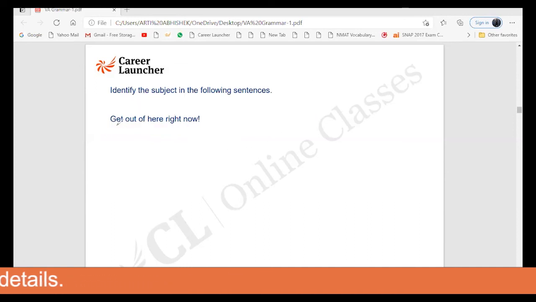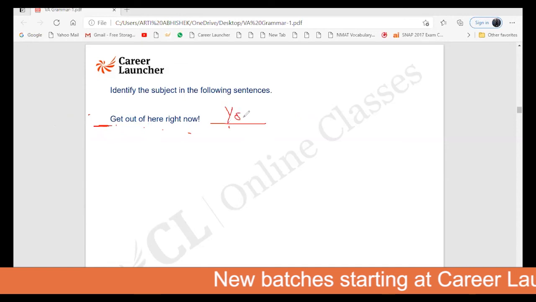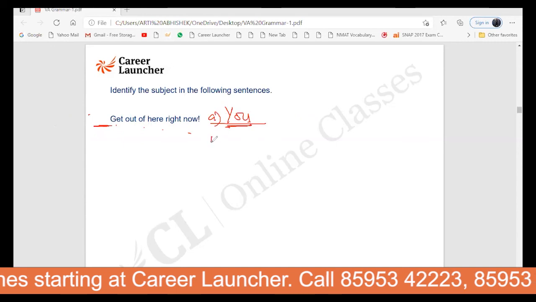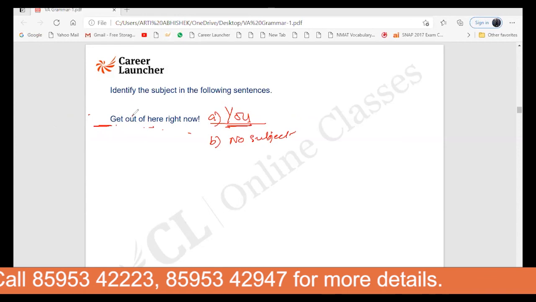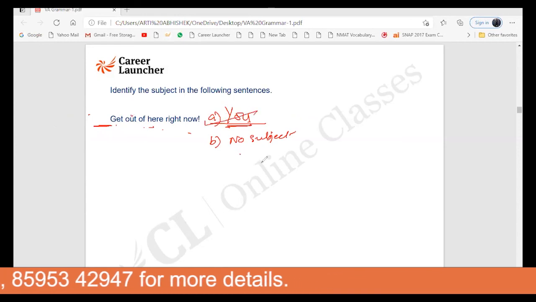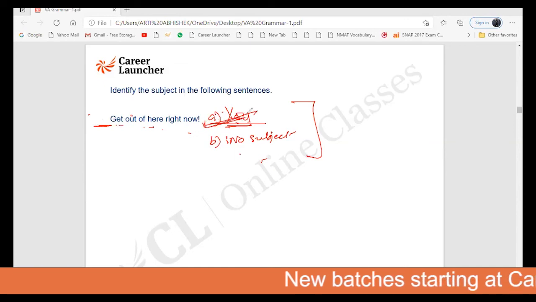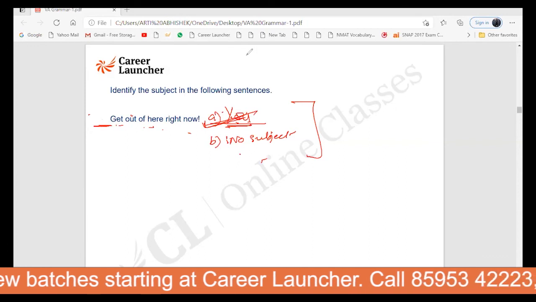Here, if I say get out of here, we do not have any subject. It is implied. Even if they ask you to write a subject, you are going to answer as you, right? If they give you two options, A is this and B is no subject. Looking at the statement, we know that there is no subject clearly given. But if you have to mark the answer, you are going to mark A. If this happens in the exam that they give you two choices to mark, you are going to mark A. We know that the subject is not clearly given, but still we have to mark the answer. I'm going to mark A as the answer. This is called imperative. And that's why I have explained to you the types of sentences.